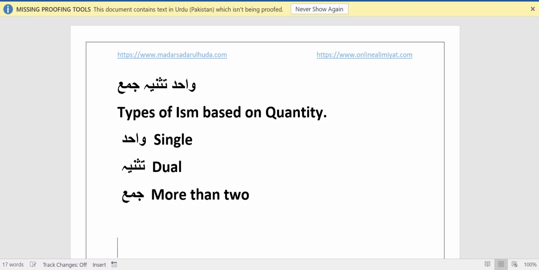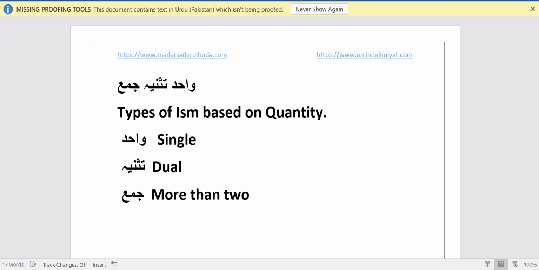Now, what are we going to learn in this lesson? In this lesson, we are going to learn how to call a Wahid, Tasniya or Jama word, how to recognize them, and what the methods of creating the Wahid, Tasniya or Jama word are. First, understand.